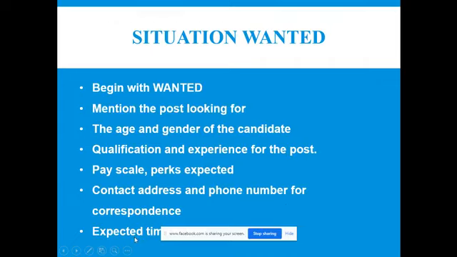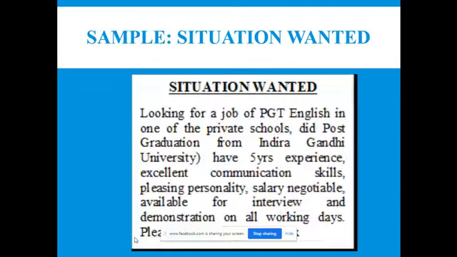You must see that in situation wanted it is also said how much time you will take to join. You will take 1 month to join, 1 week to join, or 10 days to join. So you have to clearly mention immediate joining: I will join immediately, or joining will be after 1 month. So the need varies. According to the question also, you can draft your answer.